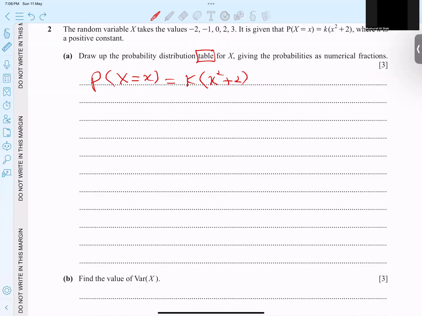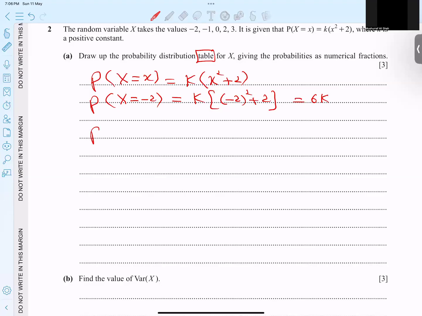If I take x equal to, let's take a look here, for example -2. I will show it once, and then I will move quickly to the table. If I take this one, I replace every x by -2. What happens then? 4 plus 2, 6. I got 6k. So it means in case of the -2 option, we got 6k.